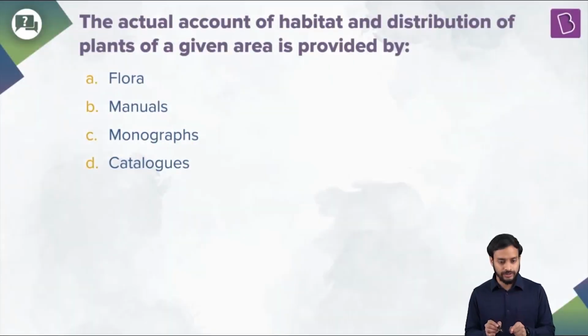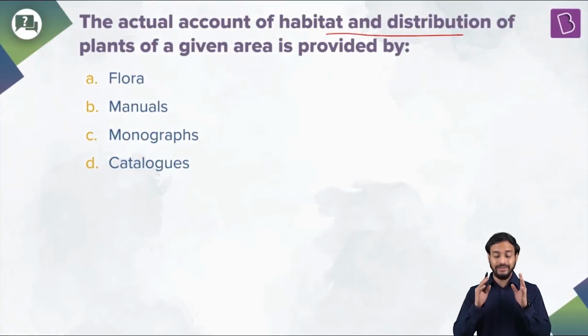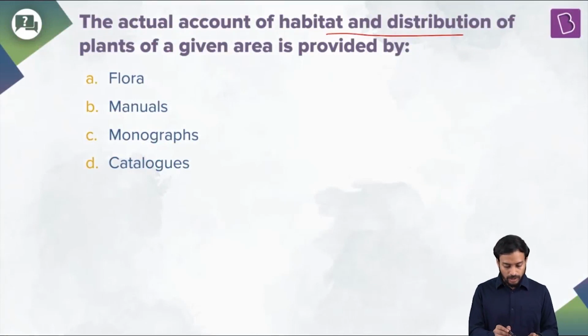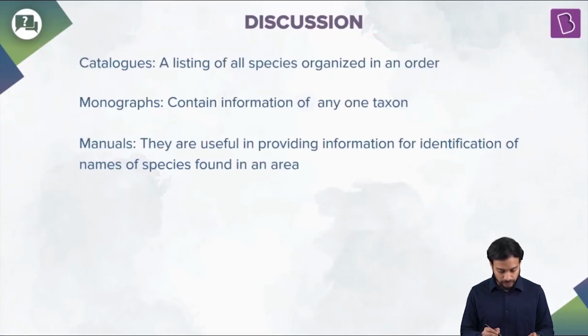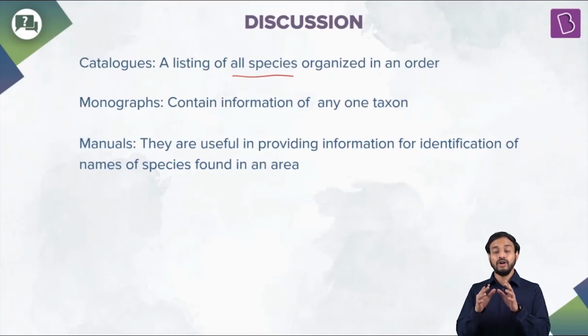Let's solve this question. The actual count of habitat and distribution of plants of a given area is provided by what? Is it flora, manuals, monographs, or catalogs? Let's talk about all of these options first. What are catalogs? These are listing of all the species organized in an order. Okay.